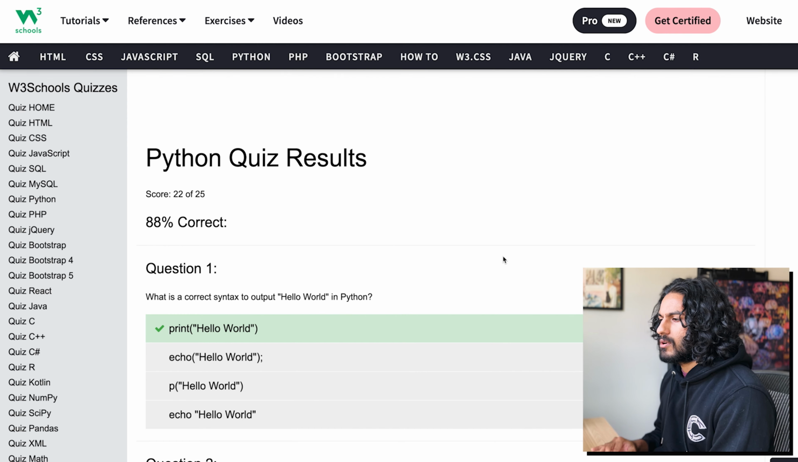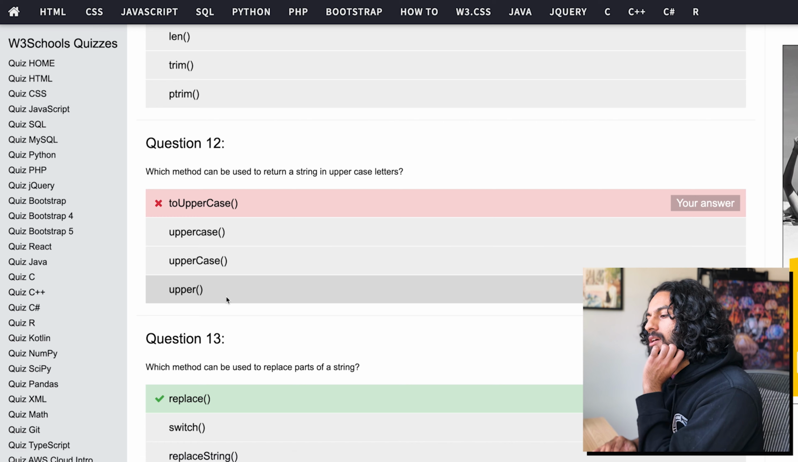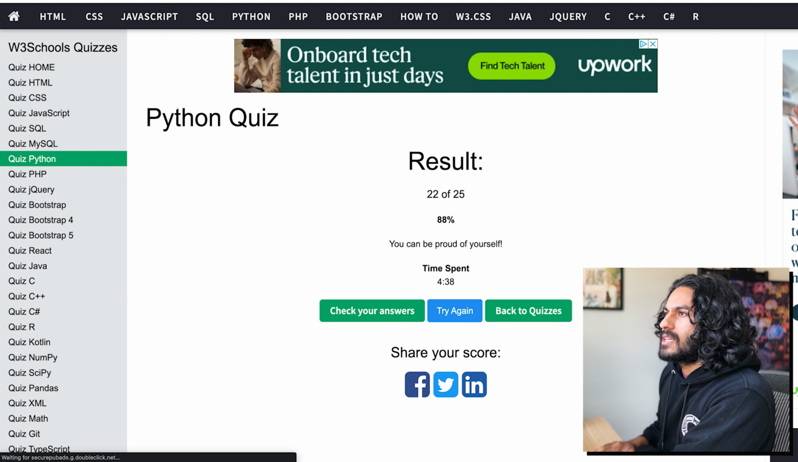22 out of 25. What did I get wrong? Oh, it's just type, not typeof. Not toUpper, or is it just upper? Okay. A set is with curly braces. Not bad, honestly. Thank you for giving me some confidence again.